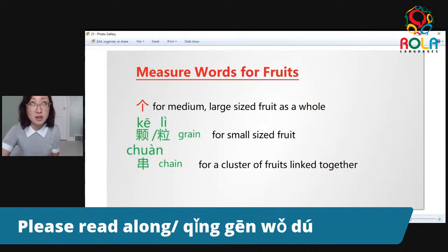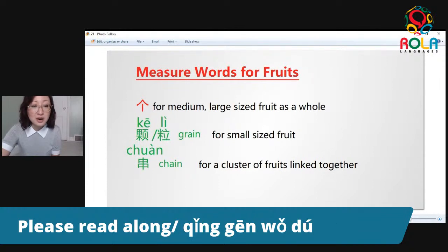So if you say, okay, I eat 3 grapes for breakfast. I know nobody eats like that, but you don't know. Maybe beauty YouTubers do. So okay, how do we say that sentence? I eat 3 grapes for breakfast. 我吃了3颗葡萄. Right? I ate 3 grapes. And next one we have 串.